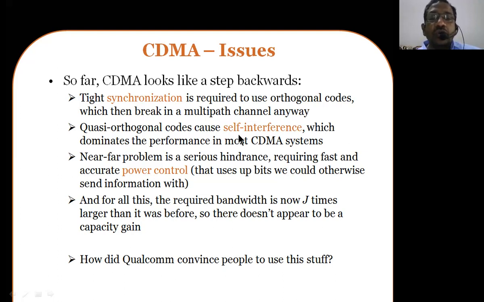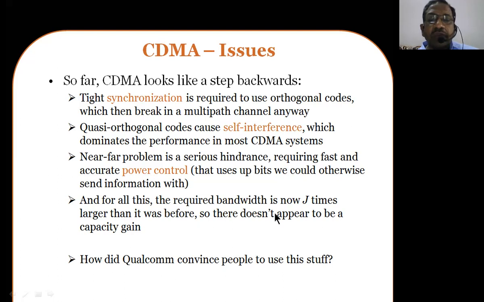Quasi orthogonal codes cause self interference. Quasi orthogonal means unstable orthogonal codes, which cause self interference that dominates the performance in most CDMA technologies. The near far problem is a serious hindrance requiring fast and accurate power control systems. The loss of the signal whenever near far regions are concerned is really going to be high, so that has to be adjusted and managed.